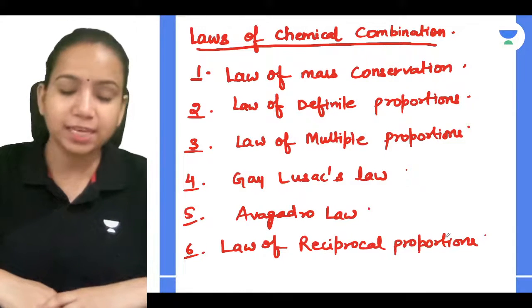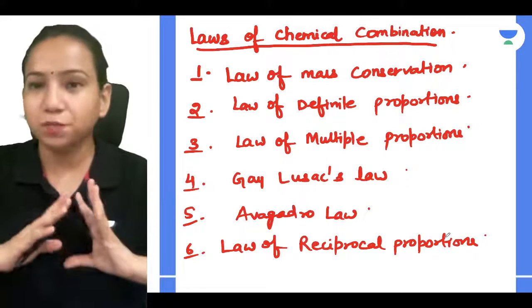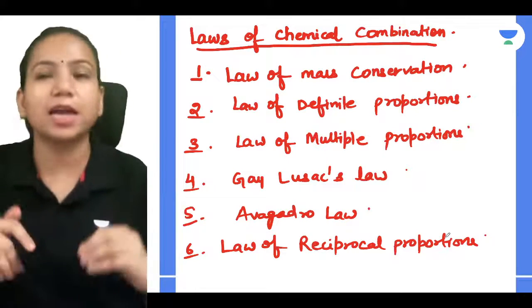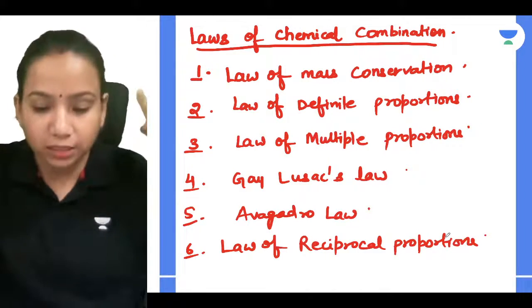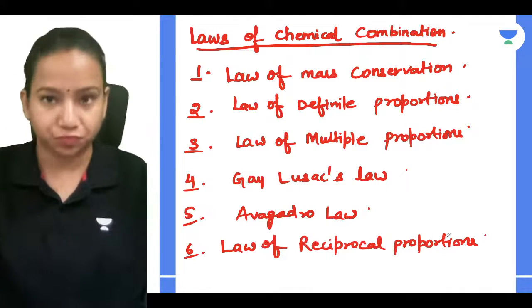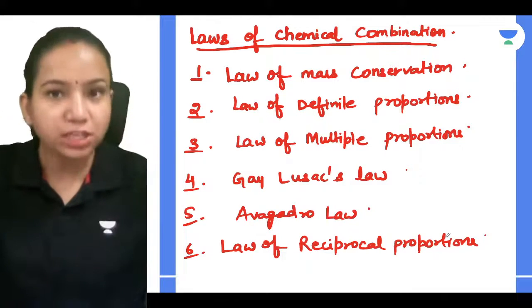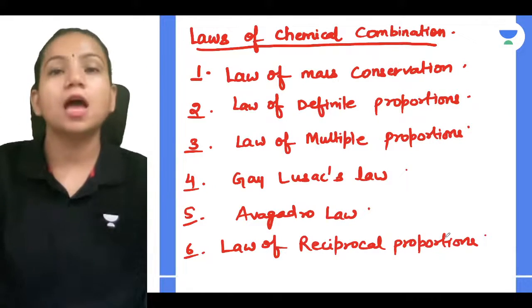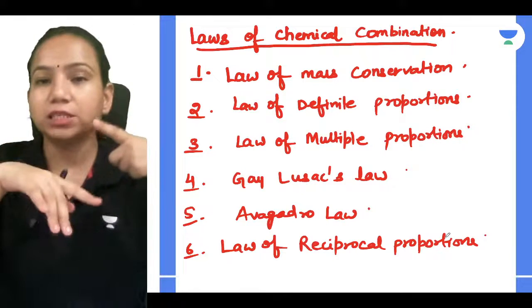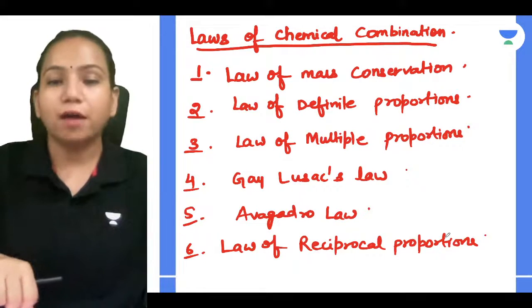Laws of chemical combination, as the name itself says, describe how atoms and molecules combine chemically, and in what way they combine. That is defined to us in the form of 6 laws: law of mass conservation, law of definite proportions, law of multiple proportions, Gay-Lussac's law, Avogadro law, and law of reciprocal proportions.